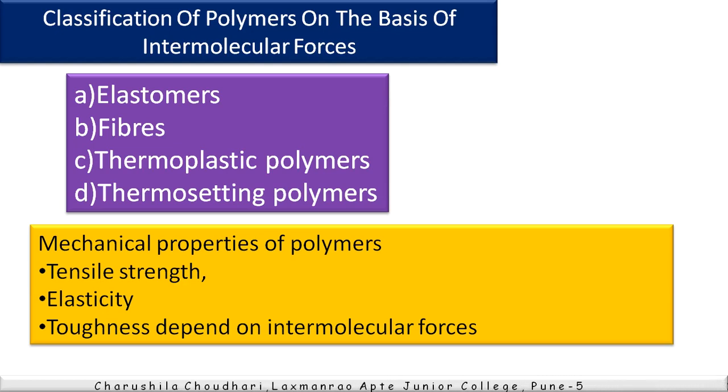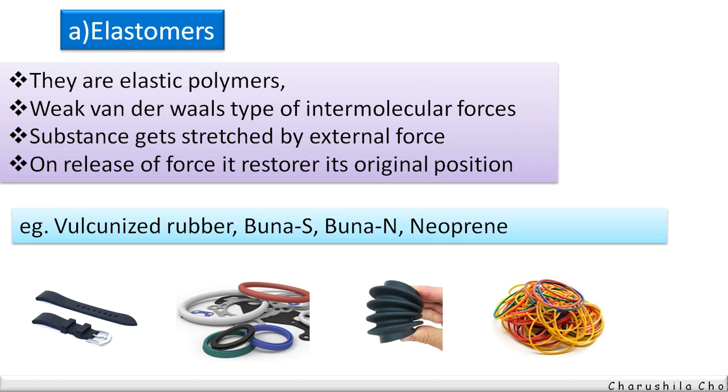First one is the elastomers. The intermolecular forces of attraction between the polymer chains are weak. They have a high degree of elasticity and consist of molecular chains of irregular shape, having a few cross links.